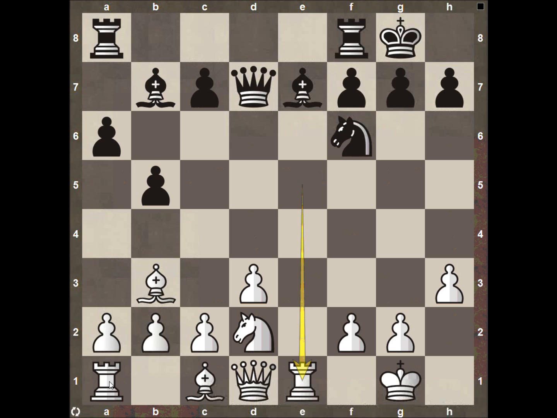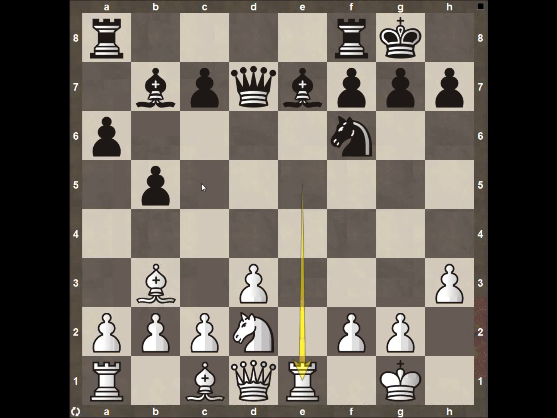It's very difficult for him to get many of his pieces developed. This rook here on a1 is not going to be doing anything for a long time. This dark square bishop's not going to be moving anywhere great. This knight's even somewhat awkwardly placed. It doesn't really want to come here to c4 or even e4, so it's going to be looking to come to f3 if it goes anywhere, and then this dark square bishop can get involved. This queen is not very centralized. It's not doing too much. This rook's just hanging out here. It is controlling this long e file, but again, it needs to be a little bit more active.